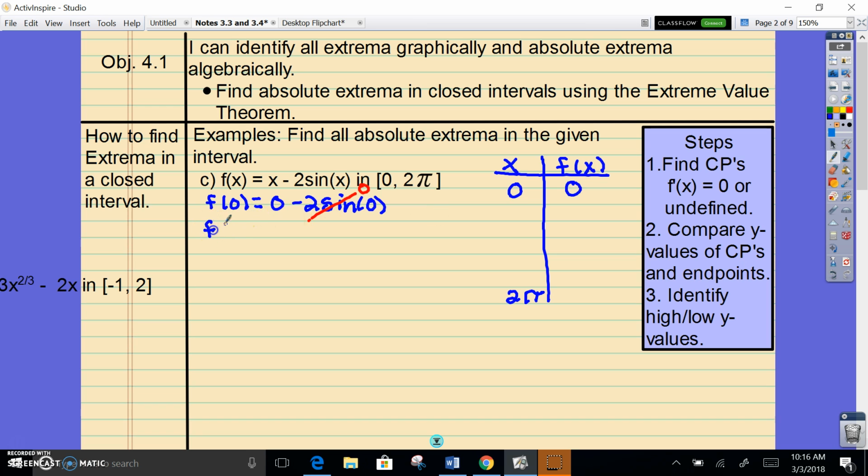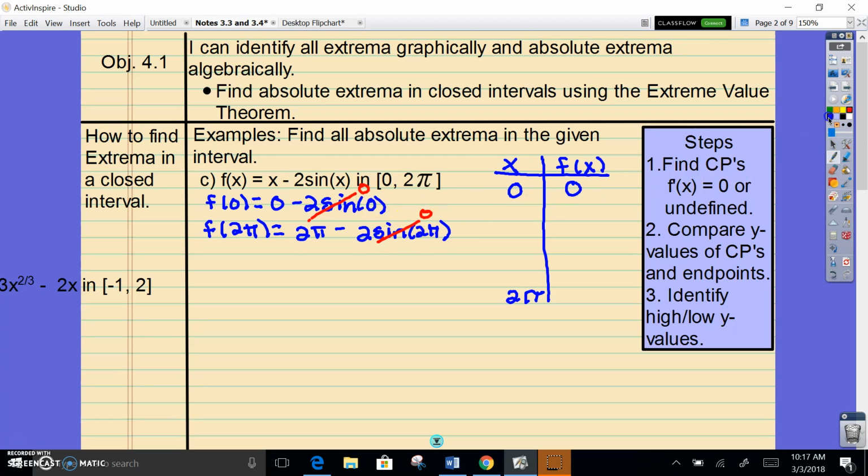Let's now go to 2 pi. And I get 2 pi minus 2 sine of 2 pi. From the unit circle, we also know that sine of 2 pi, which is the same place as 0, goes to 0.